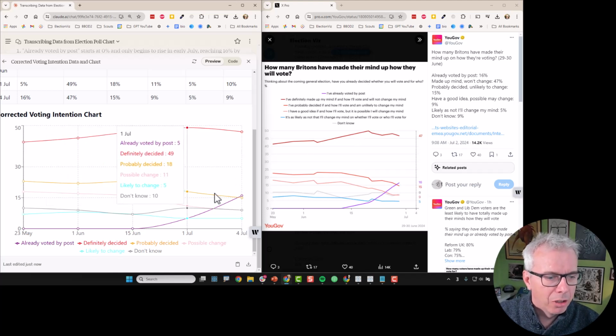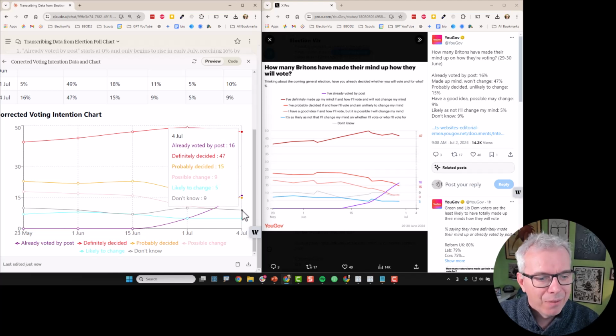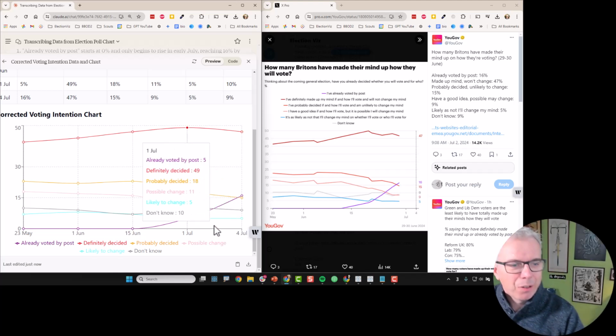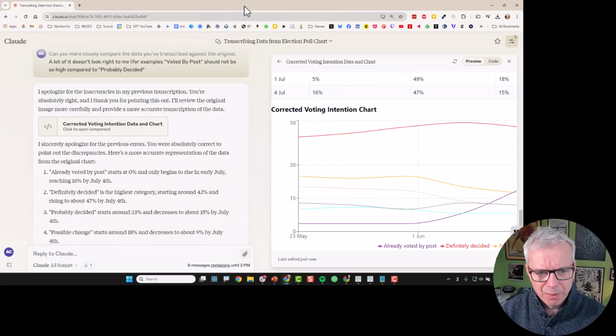It's not used the right colour. So the yellow one is probably decided. So that's gone down 15 against 16. And these should be 9. So in fact, 47, 16, 9, 5, 5, 15. So the end dates are actually correct. And I'm going to give that a pass for a good enough approximation of the data. Well, I'm not going to give it a pass, but that is actually in the ballpark. So that's impressive.